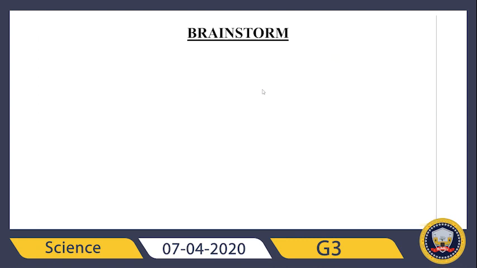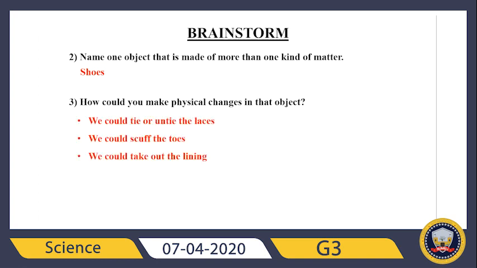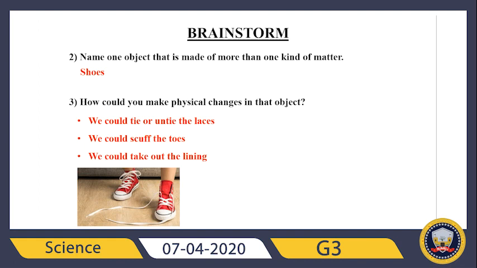Good. But let's continue. It says name one object that is made of more than one kind of matter. I just think about shoes, but if you want, you can give another example. For example, shoes. So it's asking how could you make physical changes in that object. Shoes, remember our shoes. So first of all, we could tie or untie the laces, right? We do this all the time. So remember, this is tie the laces and this is untie the laces. Even if you tie or untie, the matter is still the same. So it is just a physical change.